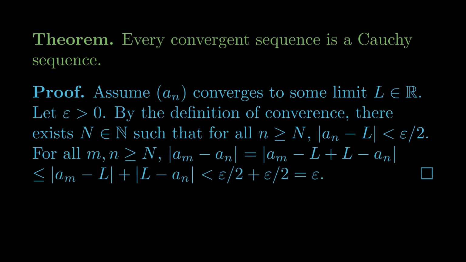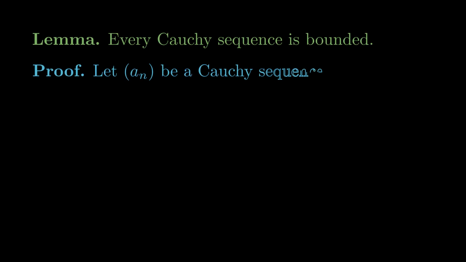Now we'll turn our attention toward the reverse direction, that every Cauchy sequence is convergent. And this will be a little trickier to prove, because in order to demonstrate the convergence of a sequence, we need it to have a limit. So we'll start with a simpler statement. Lemma: every Cauchy sequence is bounded. Let a_n be a Cauchy sequence.